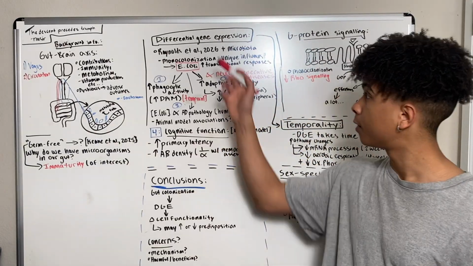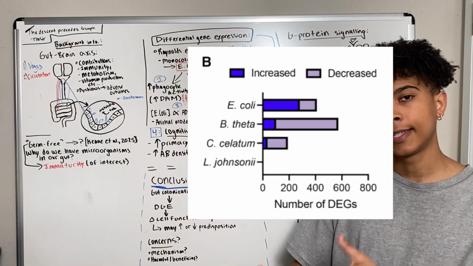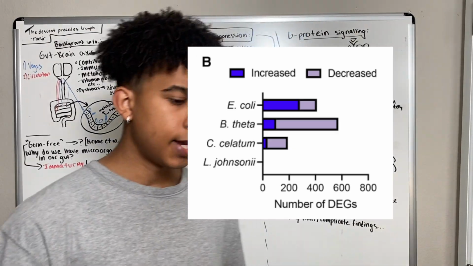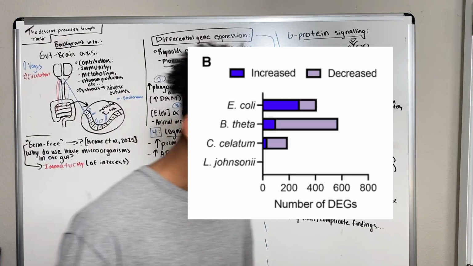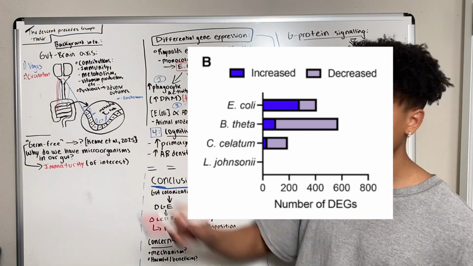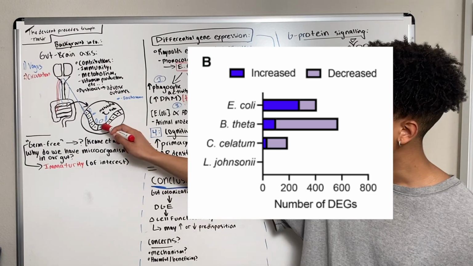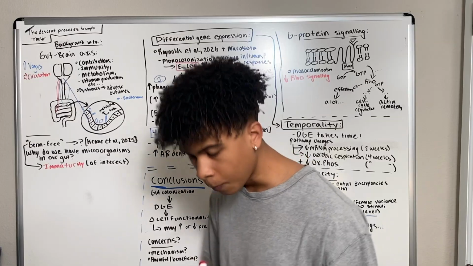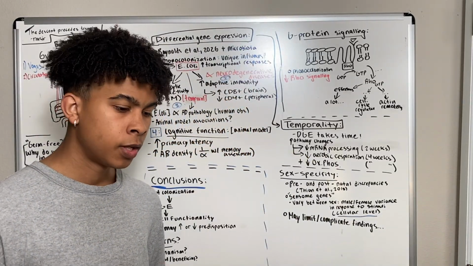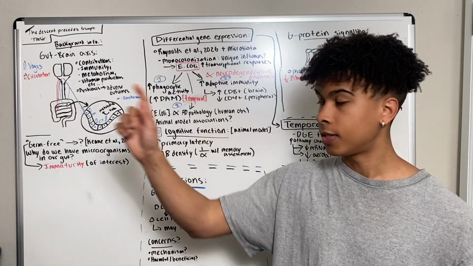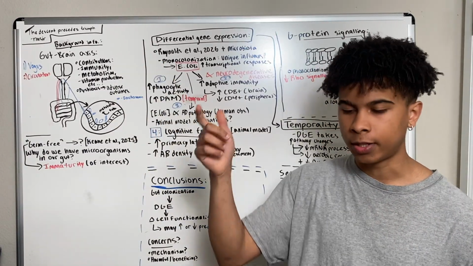To begin, differential gene expression, as I kind of hinted at earlier, occurs when a cell receives a signal, and this signal could either be intrinsic or extrinsic, but specifically of interest is going to be the extrinsic signals, of course, which arise from the gut microbiota, so the microorganisms in the gut. And when they receive this signal, it essentially acts as a ligand. Okay, so it is a stimuli that binds the cell, binds a receptor.